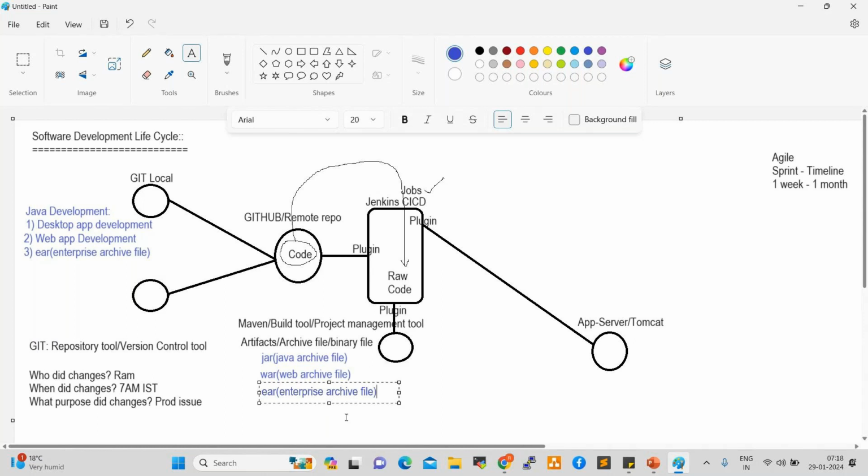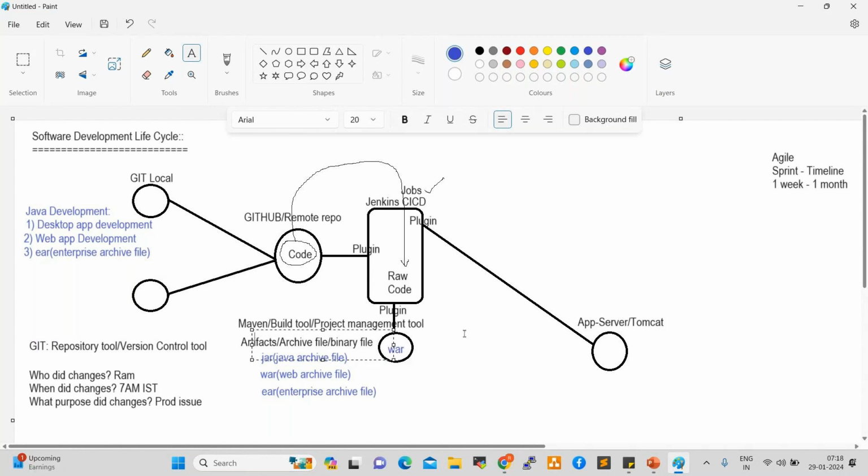Once it is generated, for example a WAR file, this WAR file, jar file, or EAR file will be understood by application servers, right? Not only in Java, but Python, Salesforce, Ruby, any language. Maven supports a number of languages. Maven is a very popular tool in the market. 80% of the project teams are using Maven. There are alternatives, but Maven is the popular one.